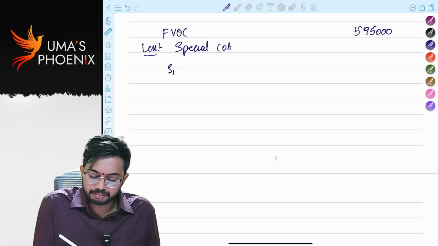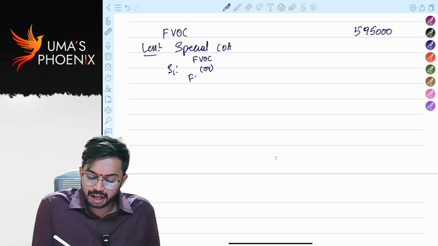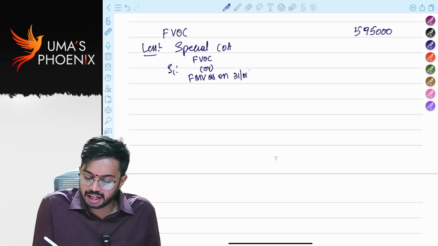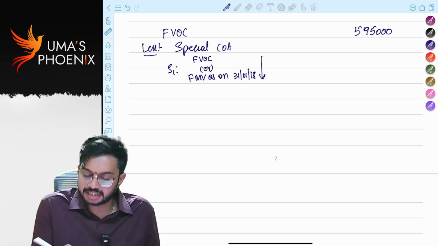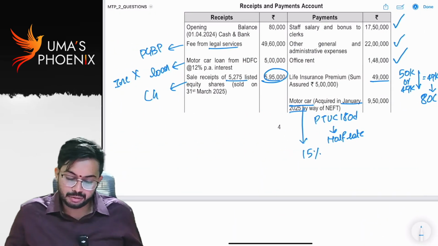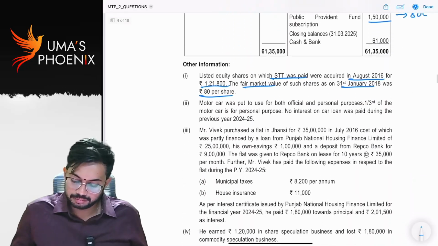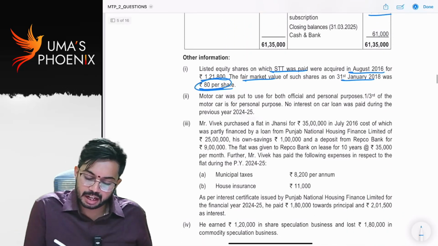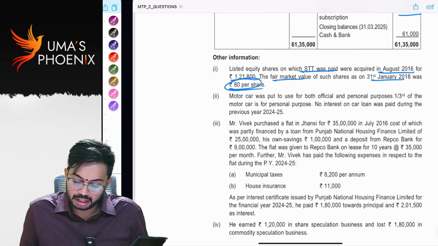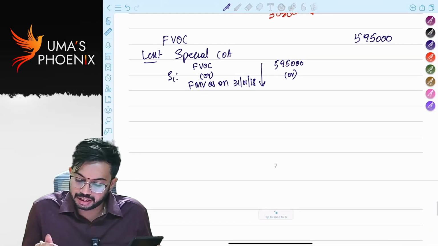Step 1, full value of consideration or fair market value as on 31st January 2018, whichever is lower. Full value of consideration is 5,95,000. Fair market value is 80 per share. So 5,275 into 80 per share, 4,22,000.